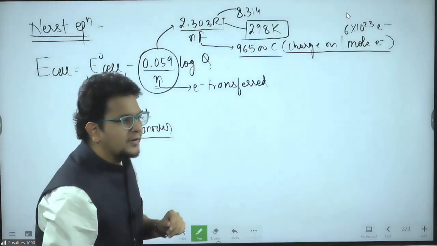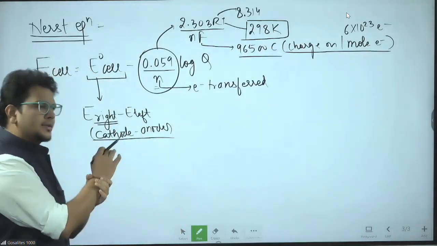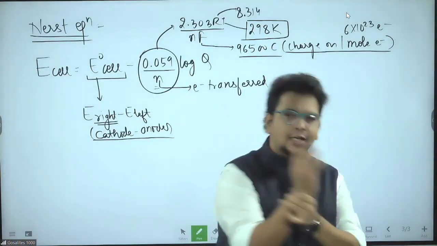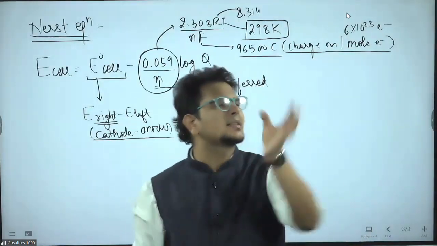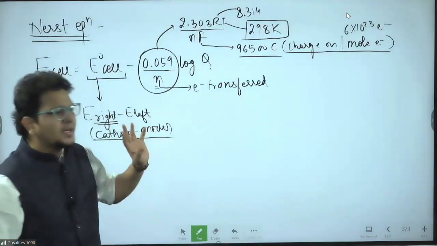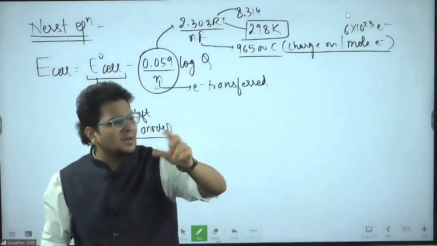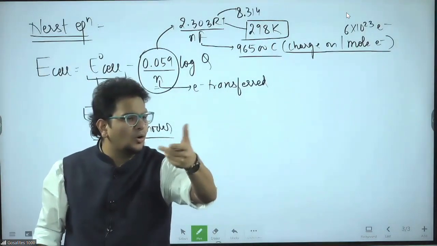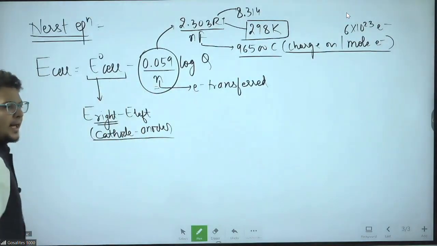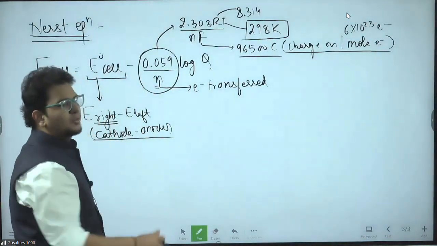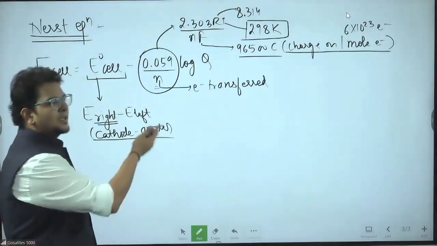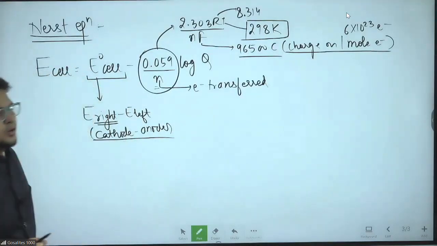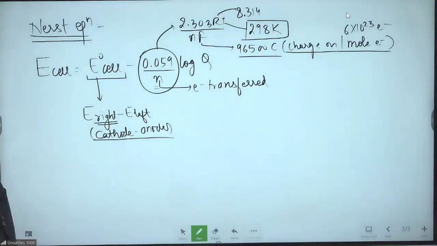Why are you so confident, sir? Open and read NCERT, you will understand. Clear? In fact, a previous year JEE Main question is also there. They asked very simply right minus left. So the oxidation potential, what I told you, OP minus RP, RP minus OP, what will happen? All those things are not important for us. Whatever is important, I'm telling you. I wouldn't have told you that in the first place. That is why the MPL batch was there. Whatever I'm teaching you right now is what I would have taught in the MPL batch, because that is the reason for having the MPL batch.